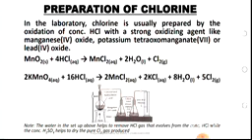Any of these three strong oxidizing agents, when reacted with concentrated hydrochloric acid, gives chlorine gas, as you can see in the two equations given there. The first equation involves manganese(IV) oxide and hydrochloric acid, giving manganese(II) chloride plus water and chlorine gas being given off. The second one involves the use of potassium permanganate, potassium tetraoxomanganate(VII), with hydrochloric acid, giving us manganese(II) chloride, potassium chloride, 8 moles of water and 5 moles of chlorine gas.